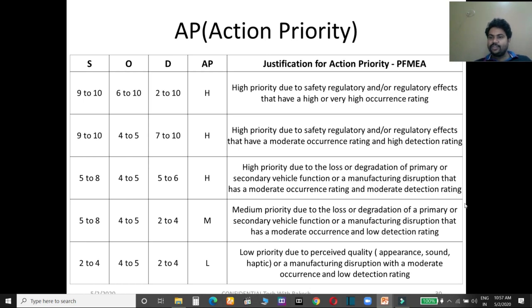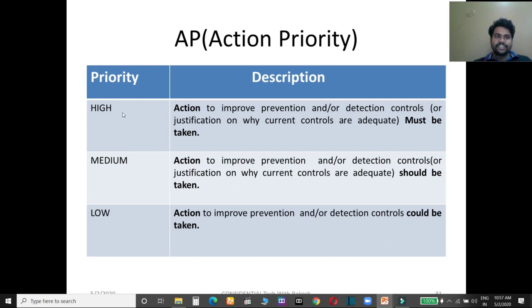As per your convenience you can make more numbers or more tables for action priority, and you can take action on that basis. If it is high, meaning H is written in action priority, it means that action to improve prevention and detection controls must be taken. When it is medium, action to improve prevention and detection controls should be taken. When high, it must be taken. When medium, it should be taken. When it is low, it could be taken. It can be taken or not.